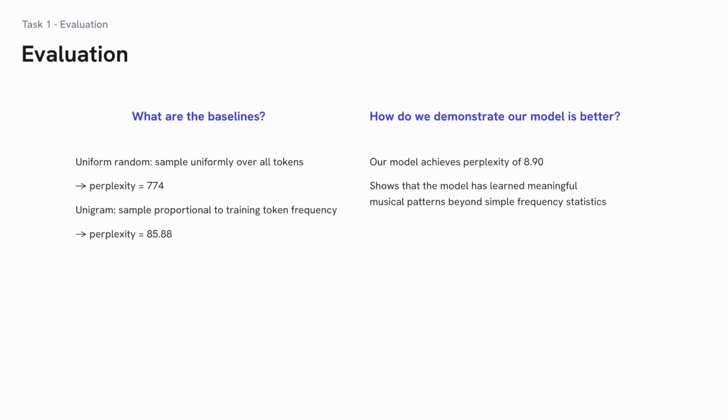What are the baselines? The baselines are uniform random, which is sampling uniformly over all tokens, and the unigram, sampling proportional to the training token frequency. How do we demonstrate our model is better? Our model achieved a perplexity of 8.9, which is meaningfully better than the baselines. So it means that the model has been learning the musical patterns meaningfully beyond the simple frequency statistics.